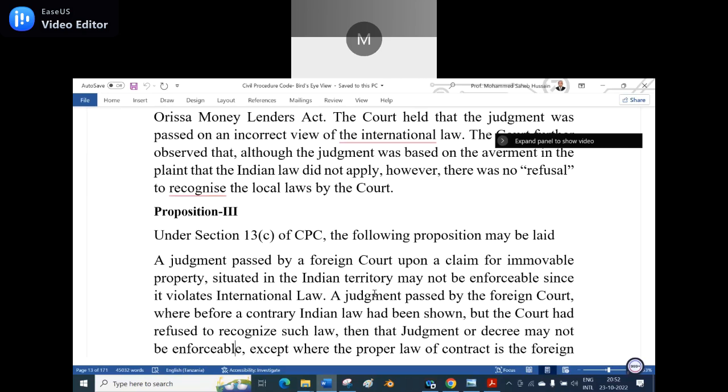For the movable property, there is a dispute. Because for the movable property, you know what the connecting factor is? If you know it, you tell me. If you don't know it, you say pass. For the movable property, it is lex domicilii, meaning law of the domicile. It is a connecting factor in private international law. Okay?